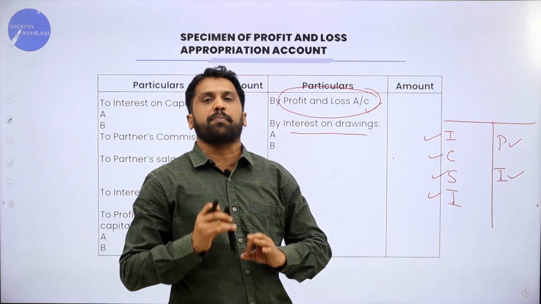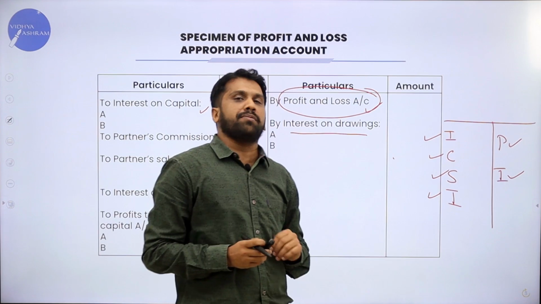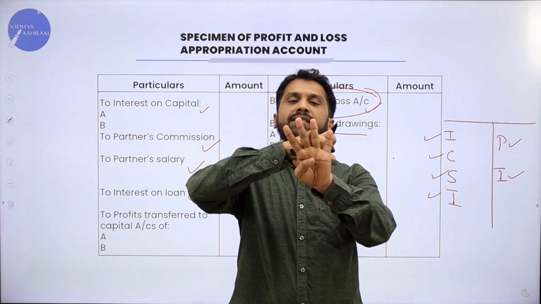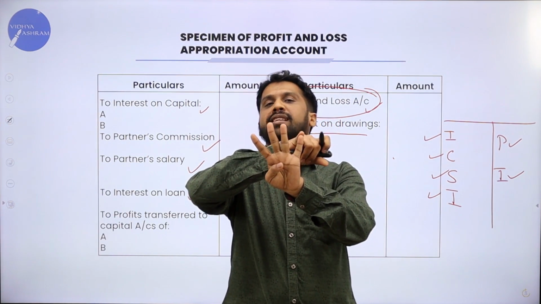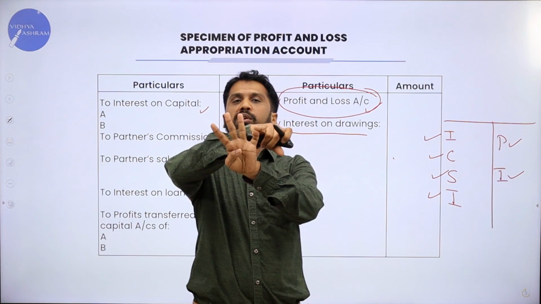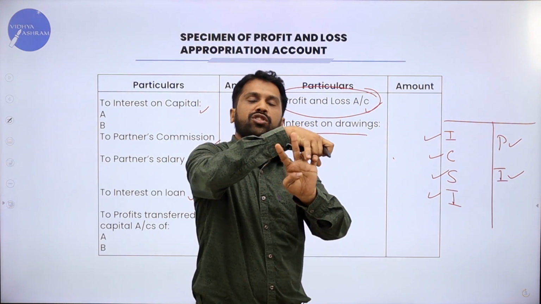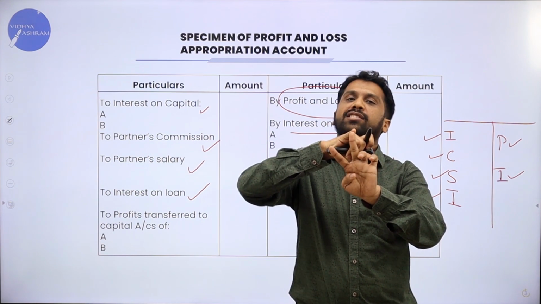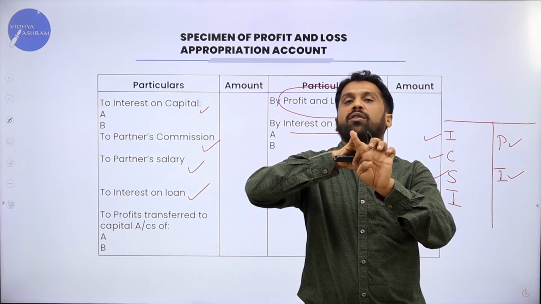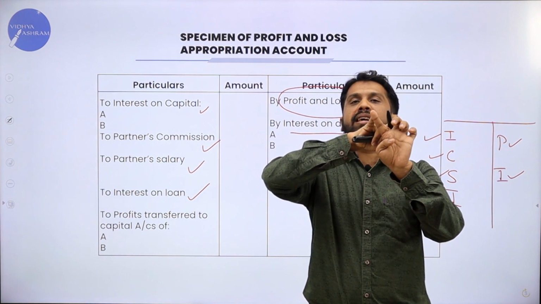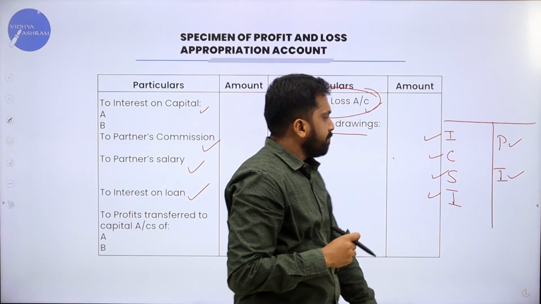Now, just to repeat, what will come under debit side? Four things: I, C, S, I. I for interest on capital. C for commission. S for salary. What is the last one? I, interest on loan. Good.